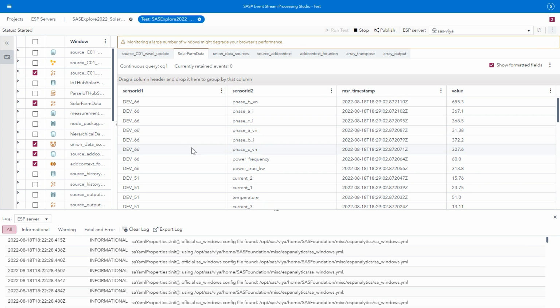The only thing different here is that this value is not something that we defined in our project. The way we drew our picture up, we didn't have a Dev 66. We had inverters and combiner boxes and strings. This is how the API thinks of these sensors and these devices, but we need to map it into that picture.